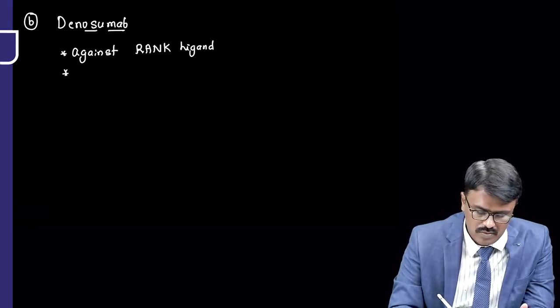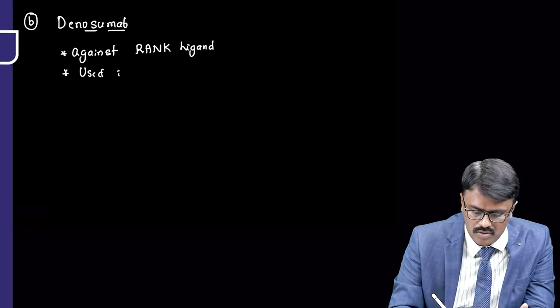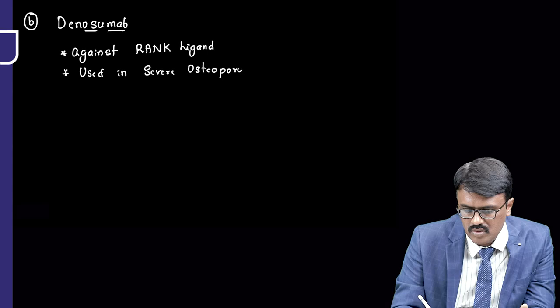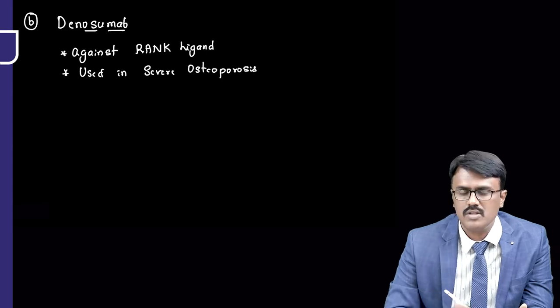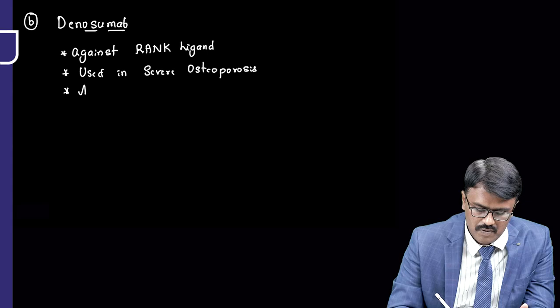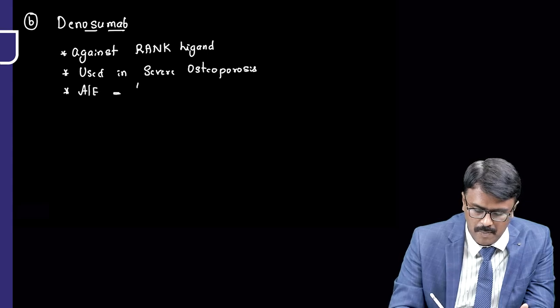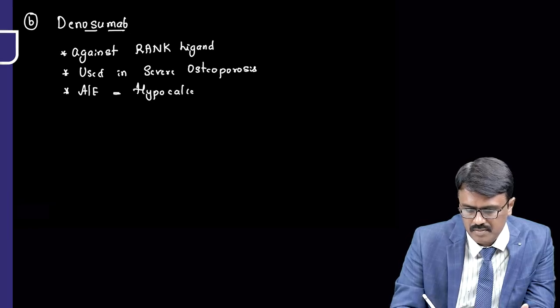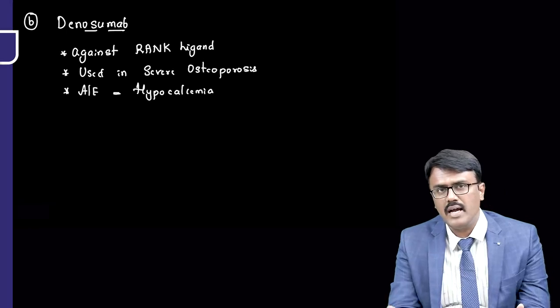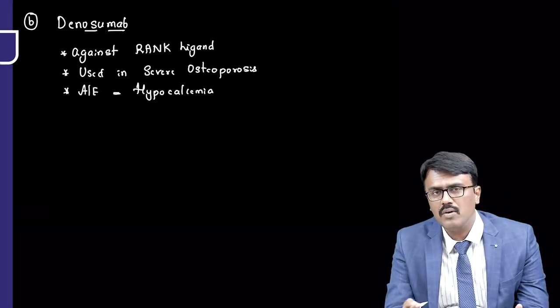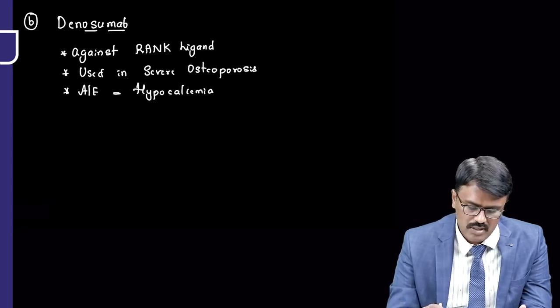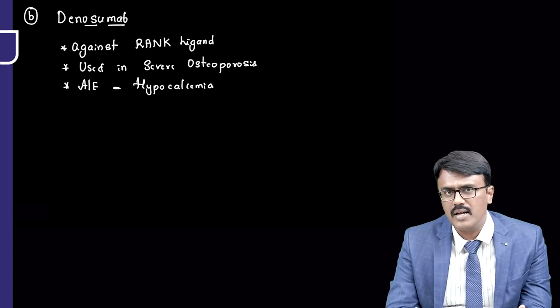And it is used in severe osteoporosis. So it is used mainly for severe osteoporosis, and the adverse effect that we see is hypocalcemia. Hypocalcemia, because if you don't activate the osteoclast, they will not go and erode the bone. Because when you erode the bone, the calcium level increases. So that's why denosumab can cause hypocalcemia.